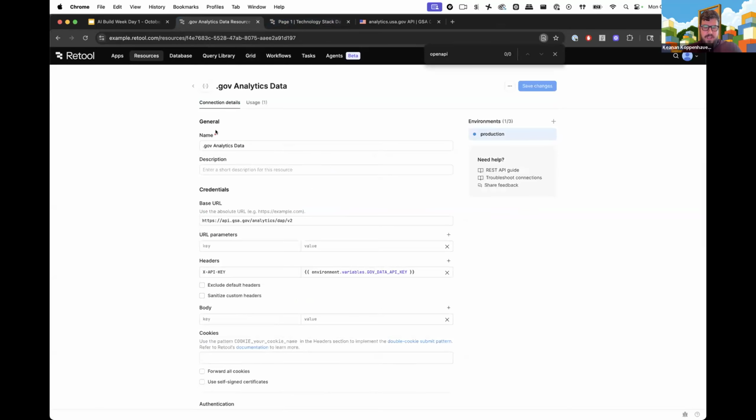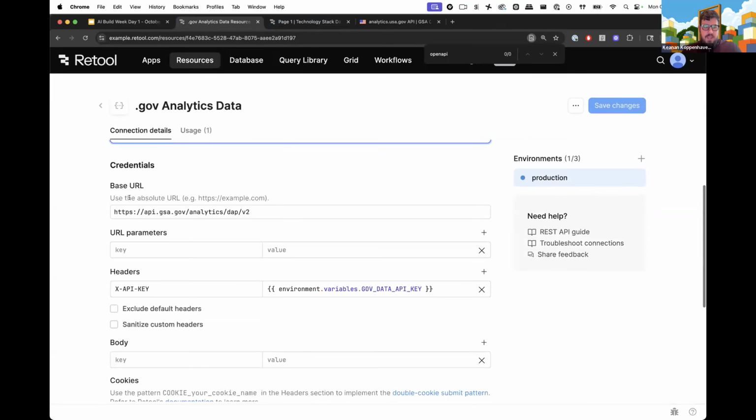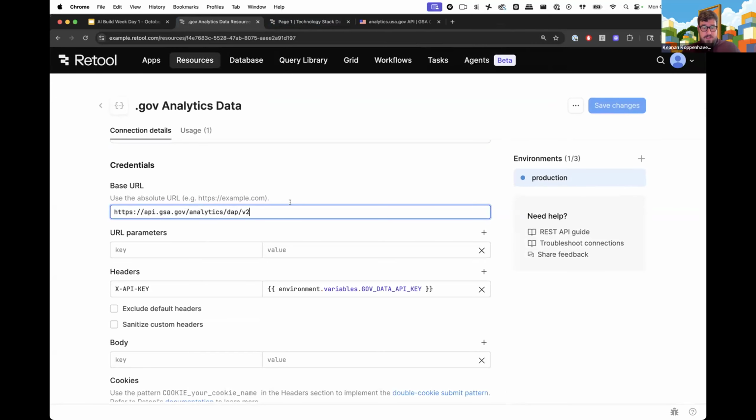And so what that looks like here is we've added this as our .gov analytics data resource. I've named it. I can give it a description if I want to, and I can just give it this base URL. So this is basically the part of the URL for the API request that stays the same no matter what data I'm accessing. We set that as the base URL, and we also give it our API key. So if you dive deep into the docs for this particular API, it tells you that you need an X API key header. And because I didn't want to expose my API key to everyone watching this and folks who might watch it in the future on YouTube, we've stored that API key as an environment variable inside of Retool.